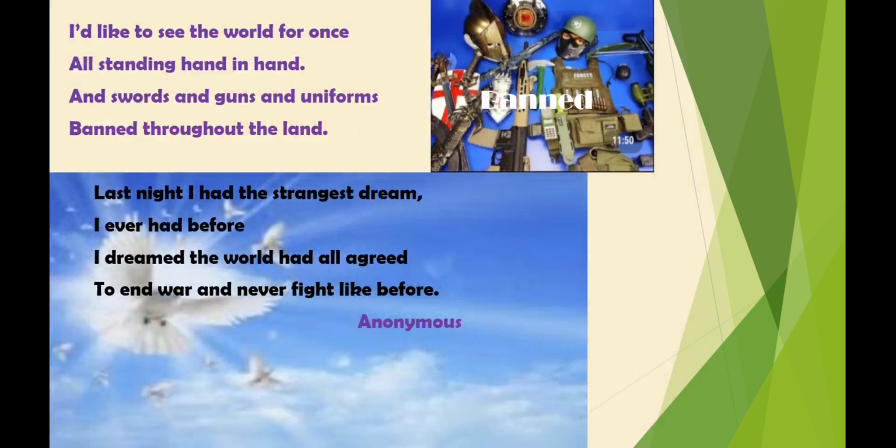He really wishes to see the world free from war, and he wished that peace prevail over this land. So this is the beautiful poem written by this poet. Unfortunately we don't know his name. So this is all about the poem. I hope you got it.